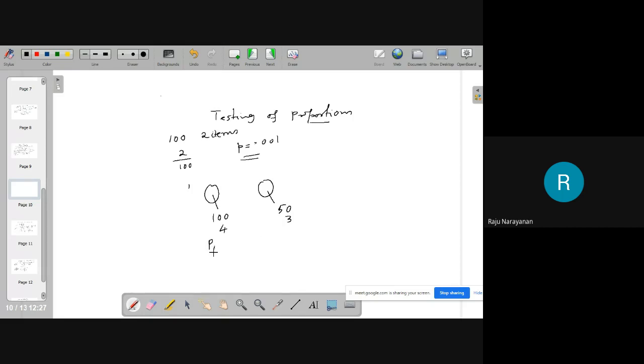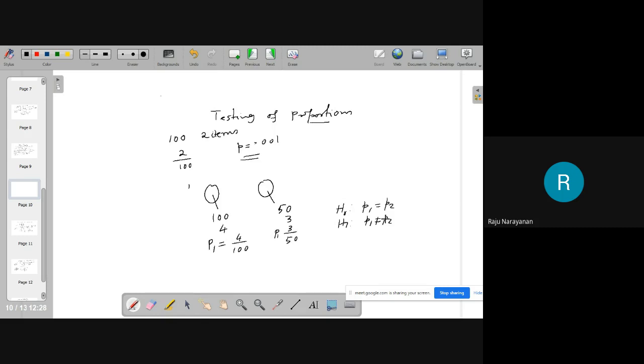What is the proportion of defectives? 4 by 100. What is the proportion of defectives? 3 by 50. And what is your problem? You are a researcher. You want to know whether the proportions of defectives produced by 2 companies are same or not same. This is a problem.